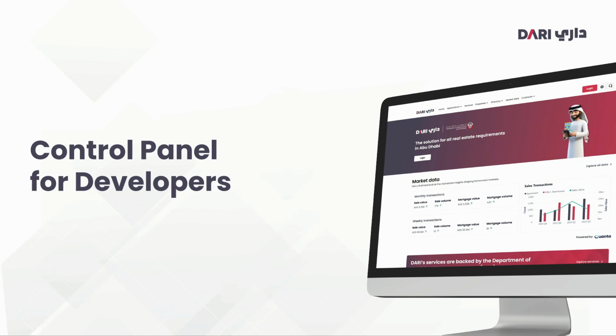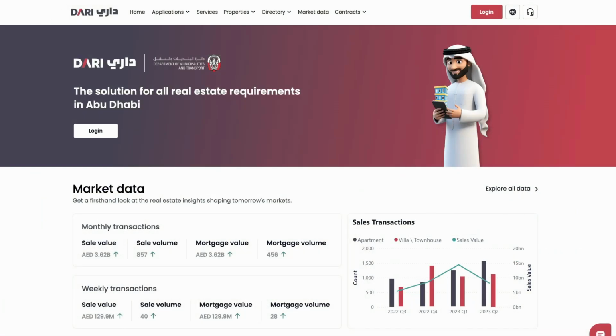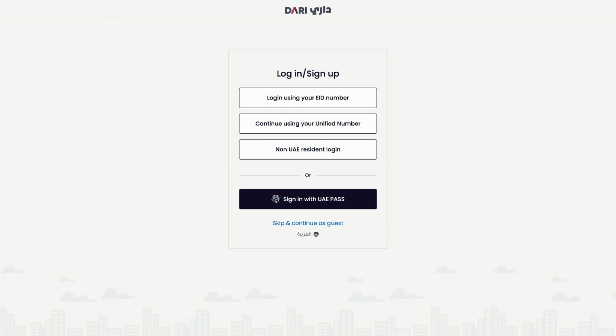We are delighted to guide you through the control panel for developers dashboard. Let's get started. Begin by visiting our website, dari.ae, or download the Dari app from the App Store or Play Store, and proceed to log into your account using one of the available options.